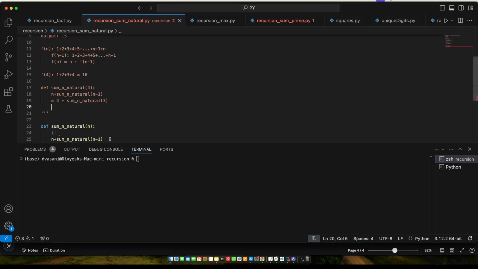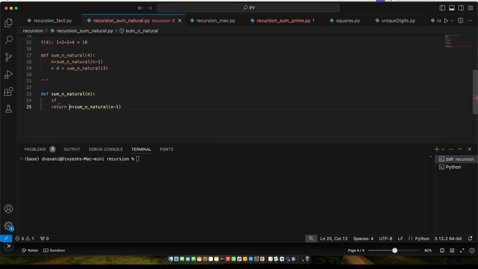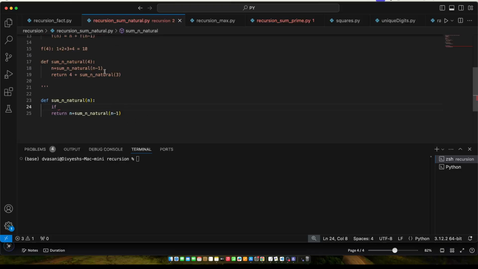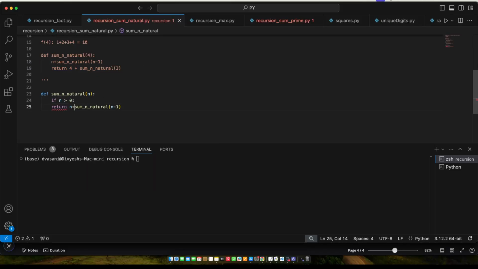Okay, and then actually I need to return this as well. So here what I'm doing is return. Now I don't know what the if condition is, but let's do it together. What I feel is that because every time we are reducing this number, from 4 to 3, then 3 to 2, 2 to 1, let me put it like this: if n is greater than 0, let's run this.